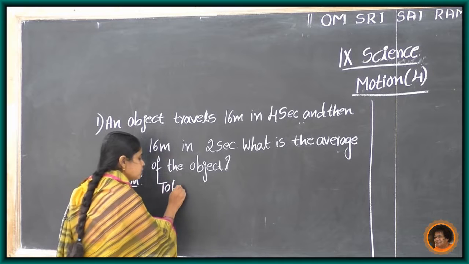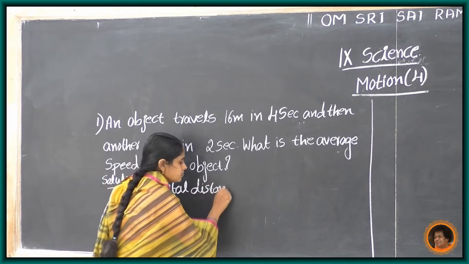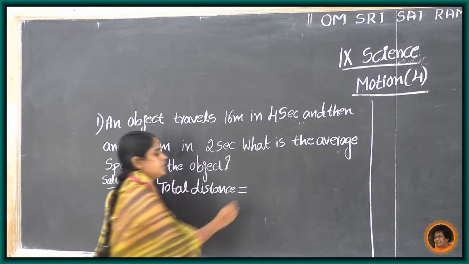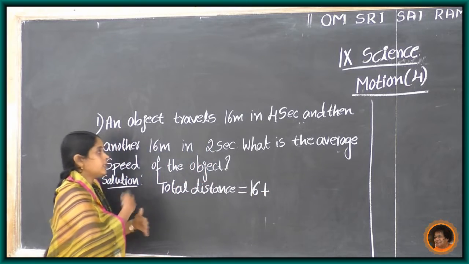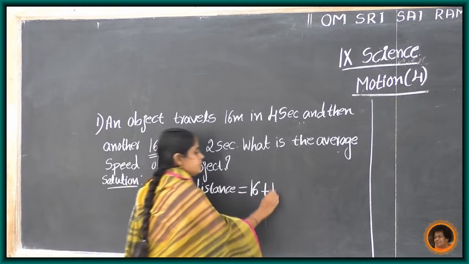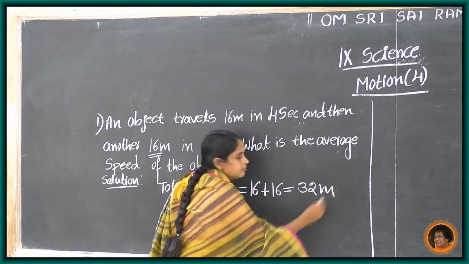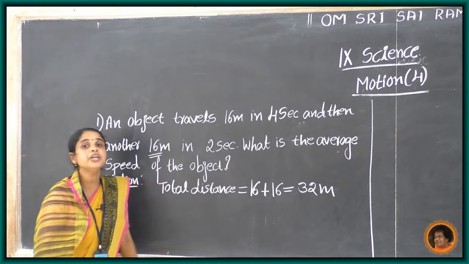Total distance equals 16 meter plus 16 meter, which equals 32 meter.